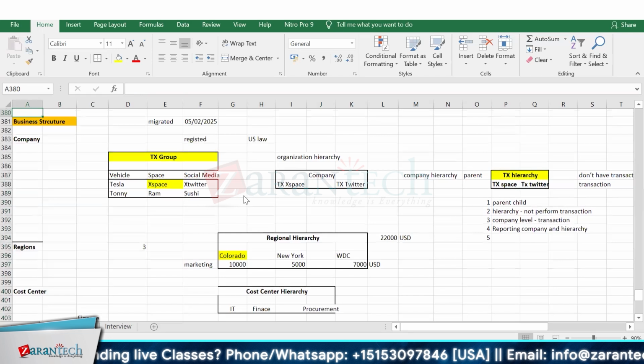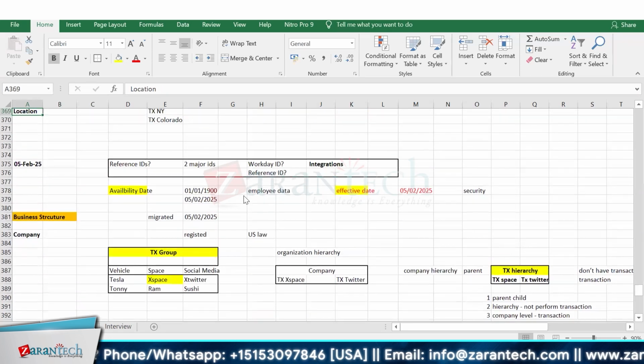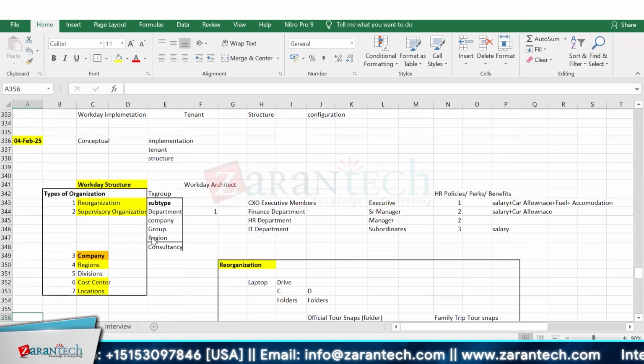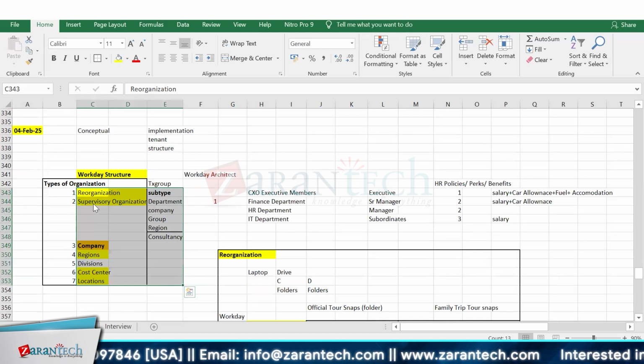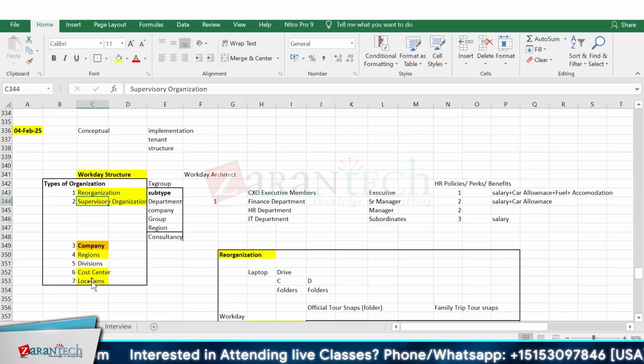Okay. We have company, we have regions, we have cost center, we have supervisory organizations. So if I go back once again, all the types of organization we have completed now. But here the question is that the company doesn't know how many cost centers it has. The company doesn't know how many regions it has. The company only knows the supervisory organization, and the supervisory organization holds only the location information, because we have attached the location to the supervisory organization.